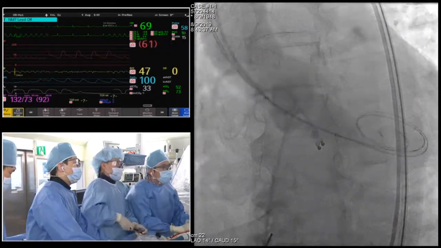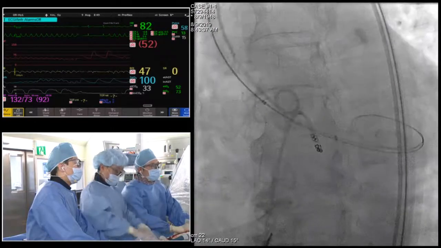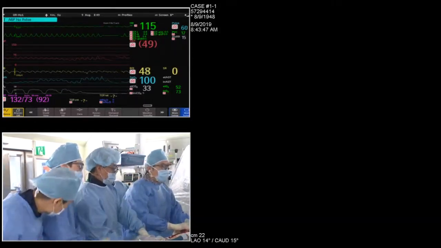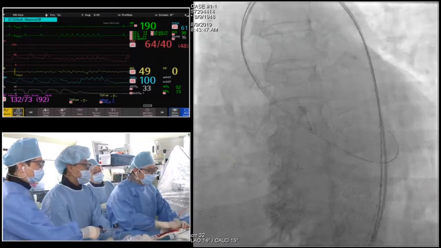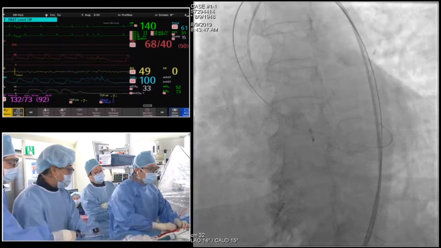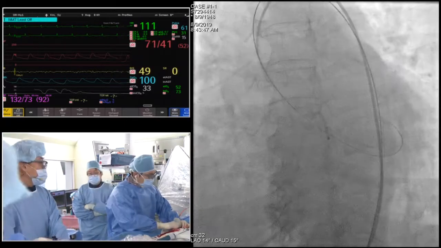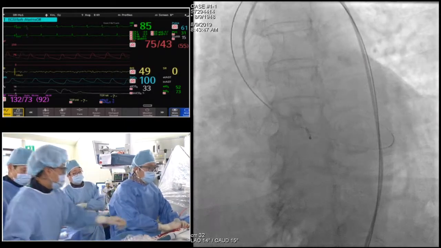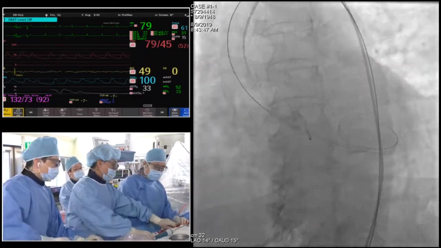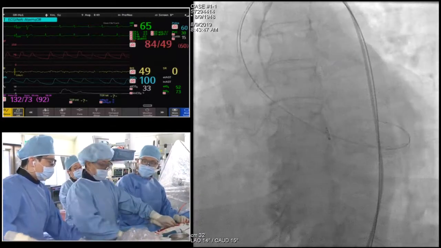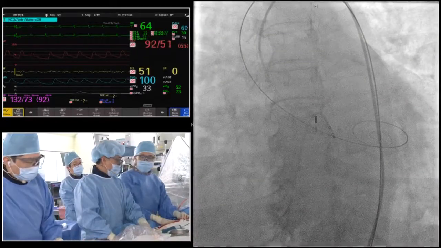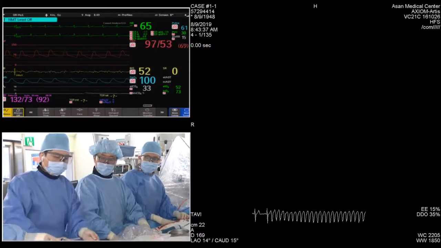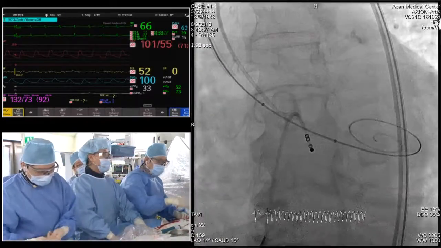Okay, this is a 20. Deplete, facing off. What size of the balloon? This is a 20, and our strategy is this is a 26. So we're going to plan, and usually two downsizing pre-dilation. Our protocol usually depends on the calcium criteria: less than 400 millimeter scale, we're going to do direct stenting; more than 400, we're going to do pre-dilation.